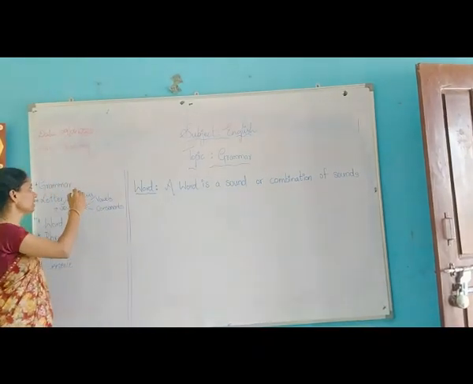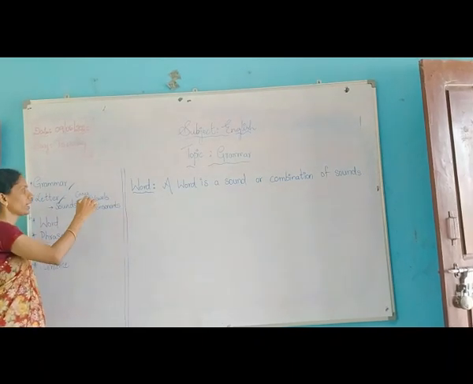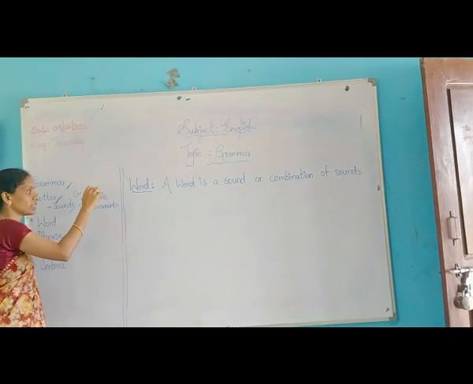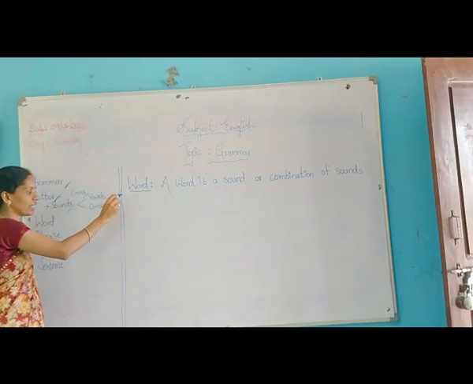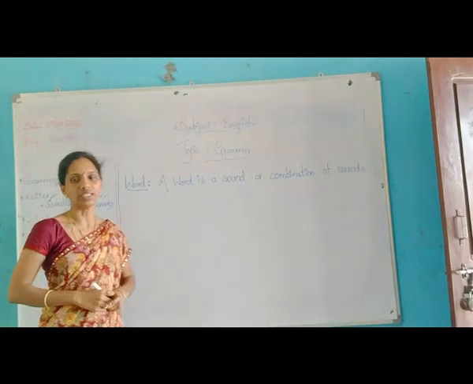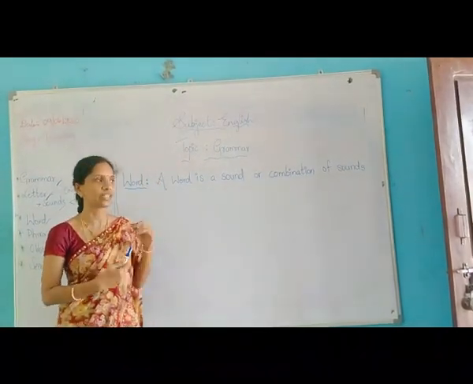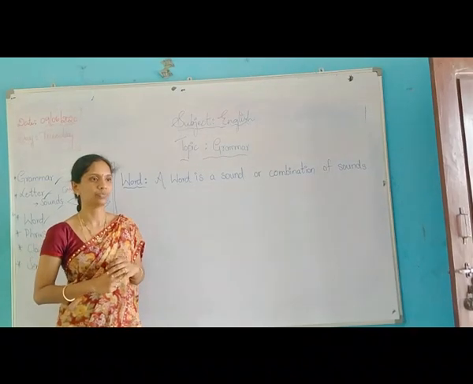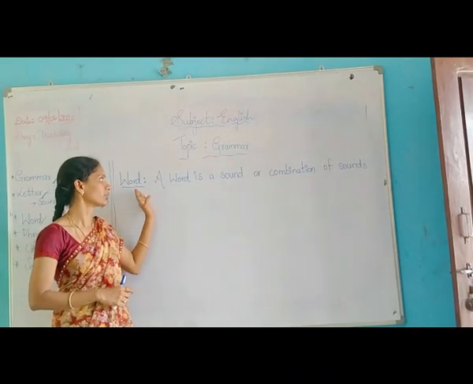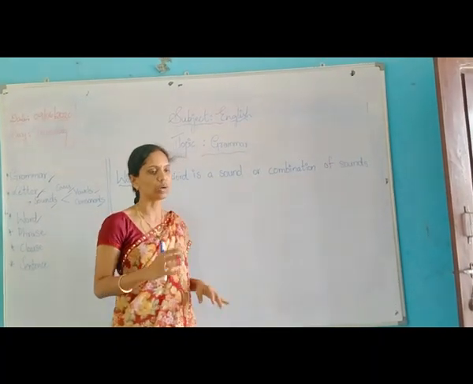Up to now, kids, we learned grammar, letters and their cases, uppercase and lowercase, and sounds. In sounds, we learned about vowels and consonants. Now we came to word. What is a word? Anybody having any idea? Yes, a word is a sound or combination of sounds.